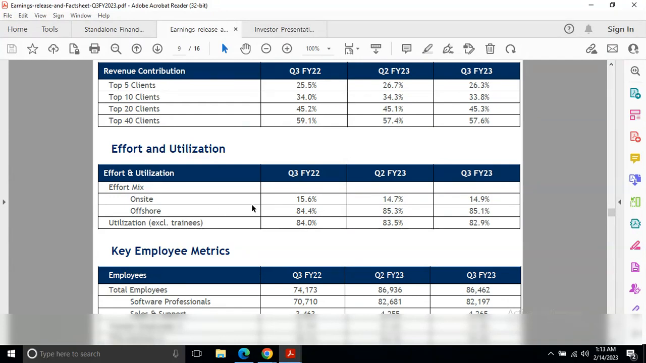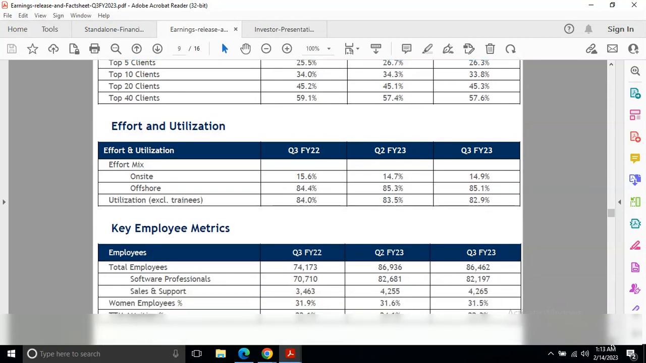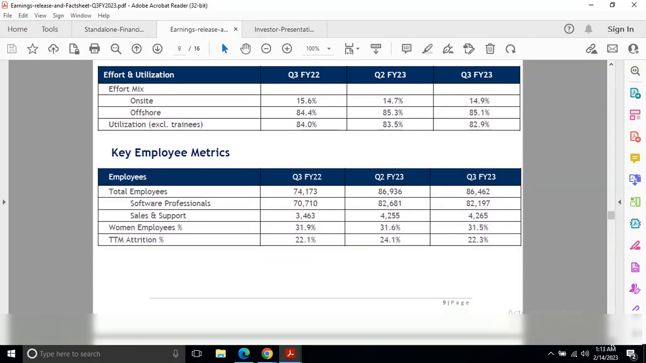And this is the effort and utilization. So the on-site share was 15.6%, now it's 14.9%. And offshore earlier was 84.4%, now it's 85.1%. So it seems the company is increasing its offshore headcount and decreasing on-site headcount to save expenditure and other costs.